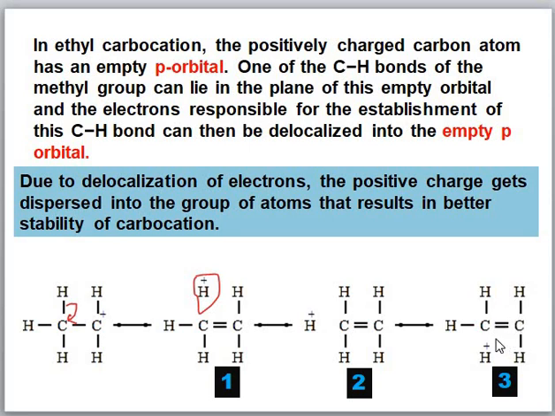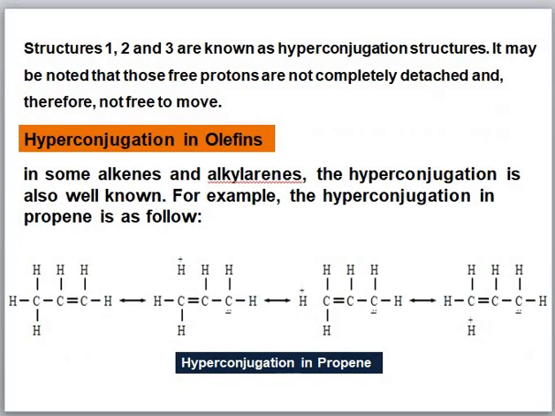This double bond produces the third structure or third resonating structure. You can see that here the carbocation is bonded with one alkyl group or one methyl group. There are 3 hydrogen atoms. These 3 hydrogen atoms can be involved in the resonance. Therefore, 3 resonating structures can be formed, and all these three resonating structures are hyperconjugation or no bond resonance. Structures 1, 2 and 3 are known as hyperconjugation structures.